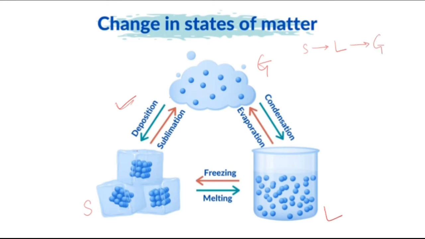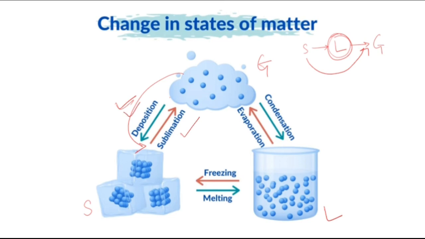But when we skip the liquid part and the solid gets directly converted into gaseous state, it is known as sublimation. And when the gases directly get converted into solid state, this phenomenon is known as deposition.